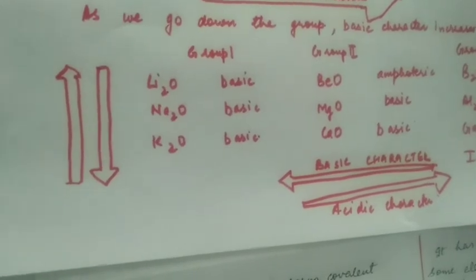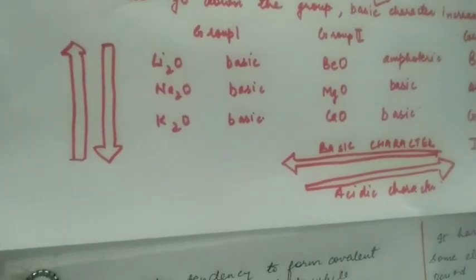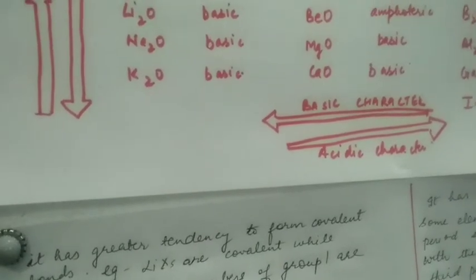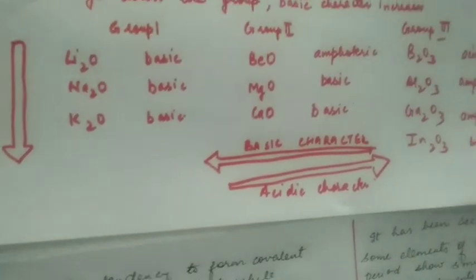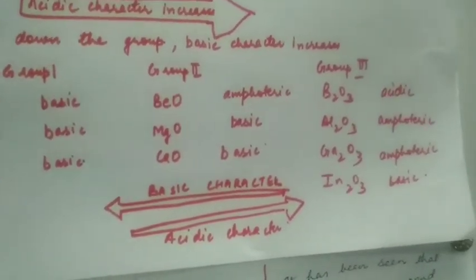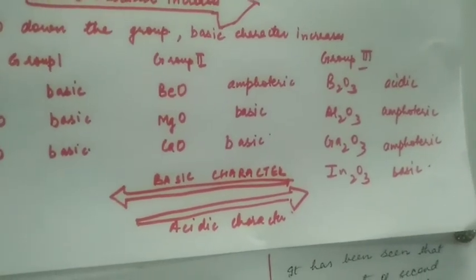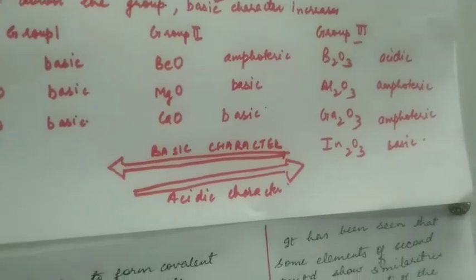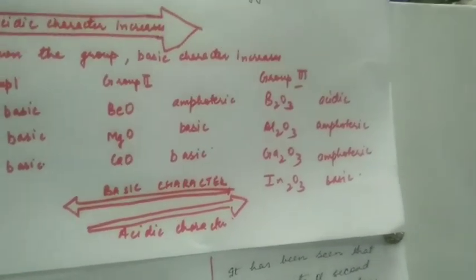For example, in group 1, lithium oxide, sodium oxide, potassium oxide, all are basic, but basic nature increases as we go down. In group 2, beryllium oxide is amphoteric, but magnesium oxide and calcium oxide are basic in nature and basic character increases.